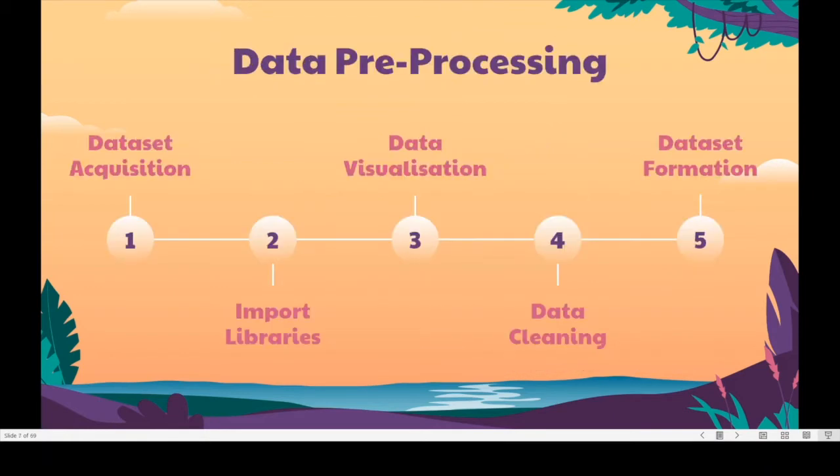The next step was to pre-process the dataset, in which there are 5 crucial steps: dataset acquisition, importing of libraries, data visualization, data cleaning, and finally, dataset formation. Since real-world data is usually incomplete, inconsistent, and inaccurate, and often lacks specific attribute trends, these steps are important to ensure that the data is most useful to us.